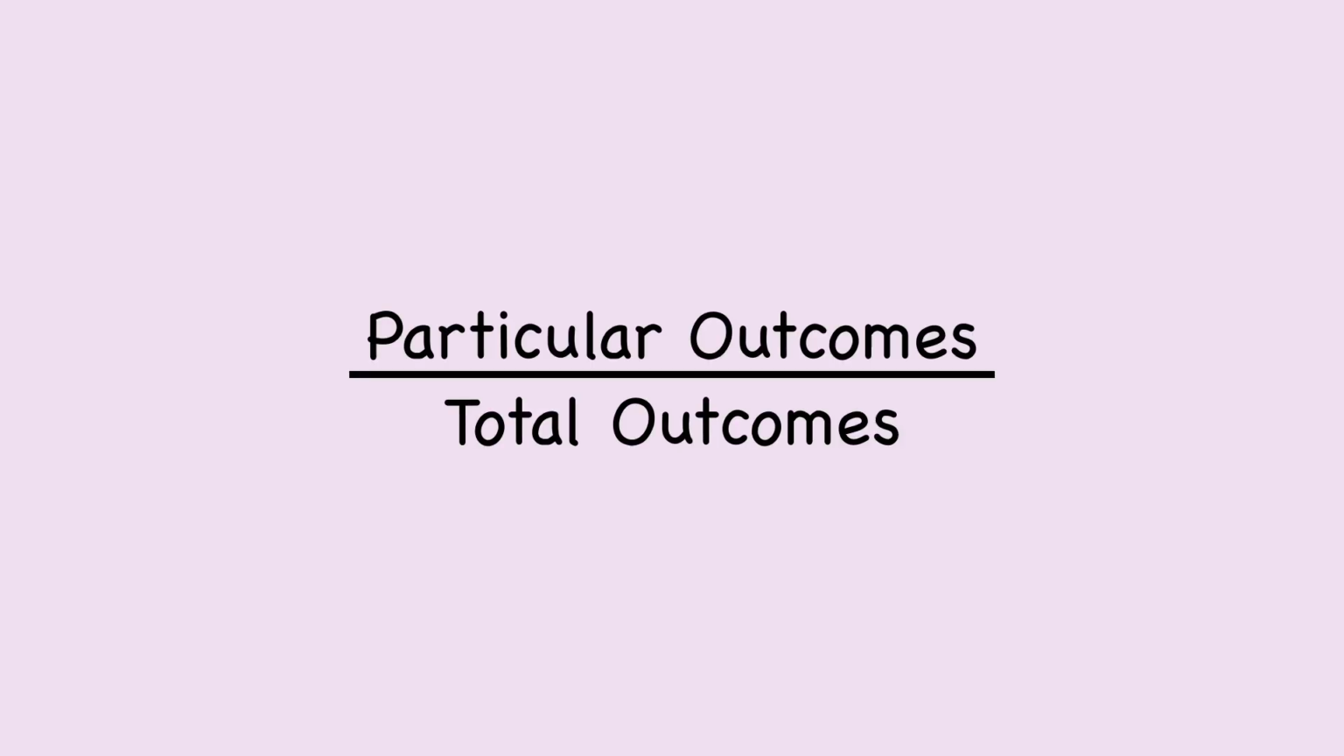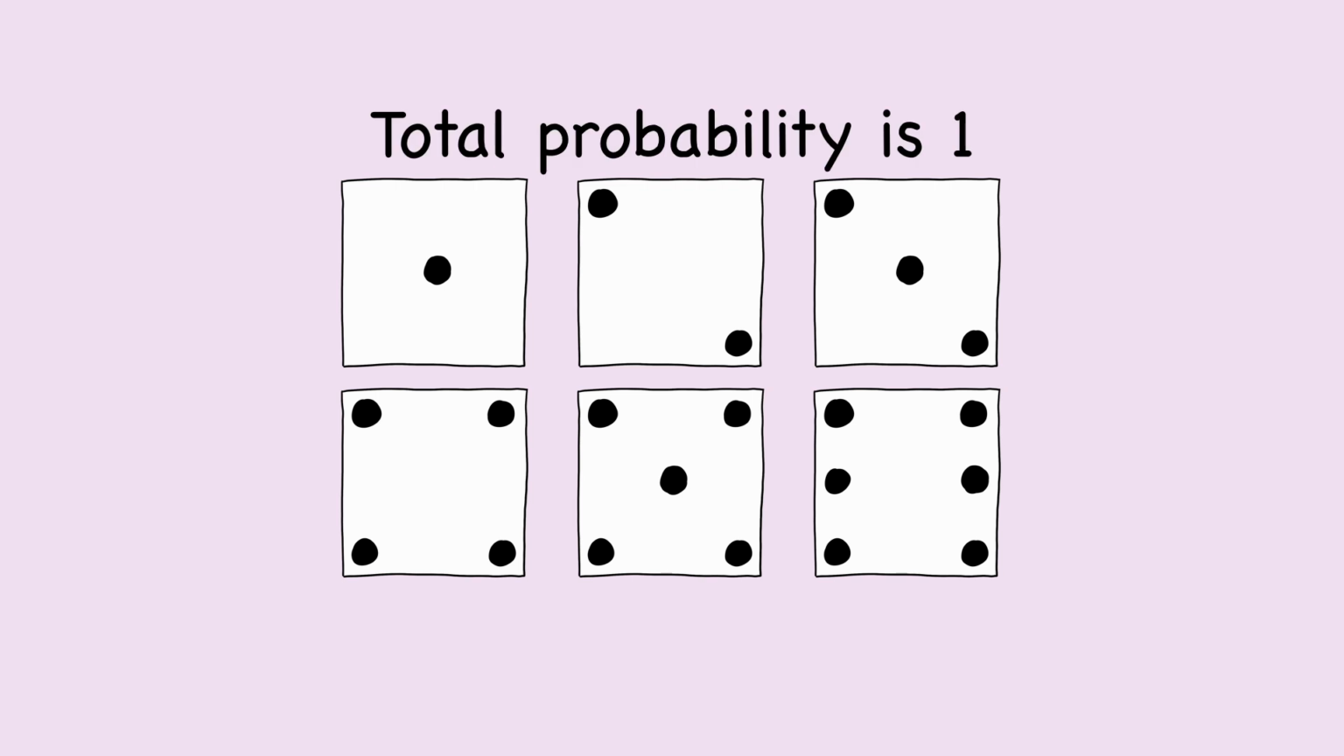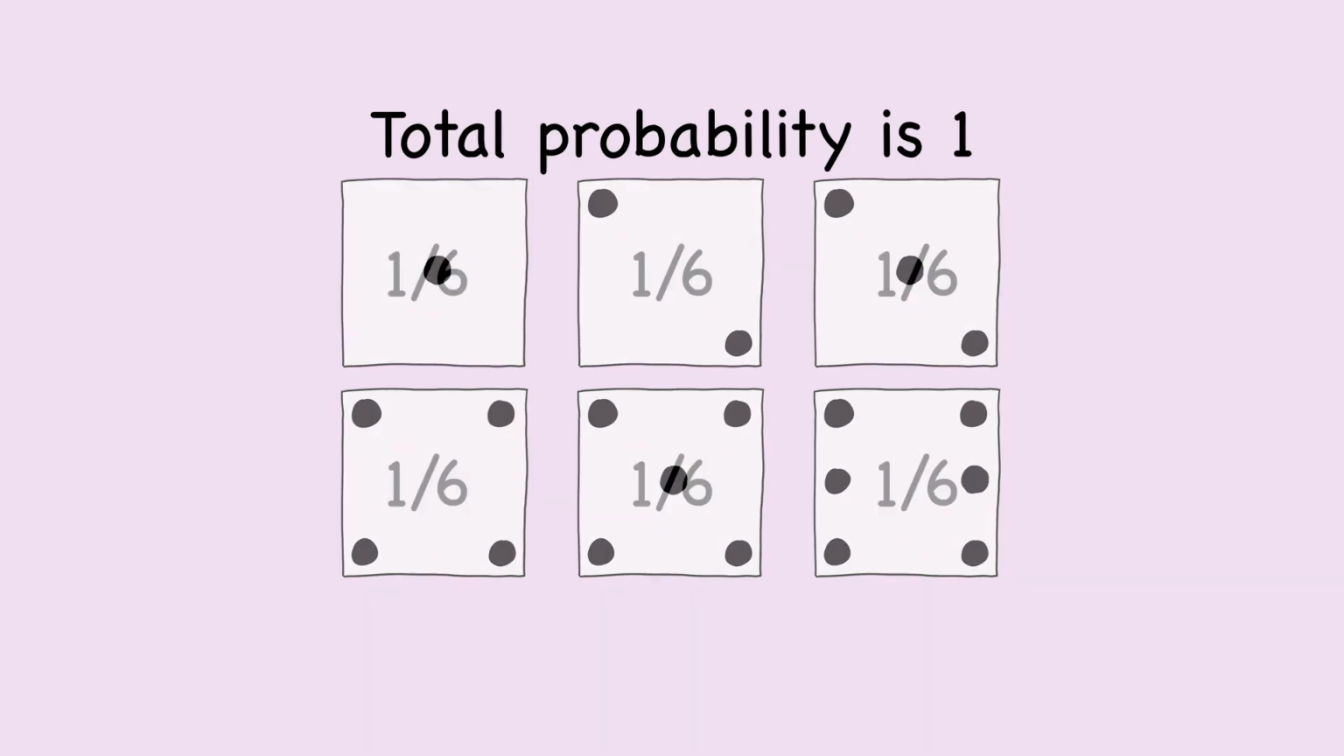A month ago, I made a video about the problems with probability, so it's time to try to figure out how to approach it. The natural place to start with probability is with particular outcomes out of total outcomes. The odds of rolling a 6 on a fair 6-sided dice is 1/6. We want one of the faces to be rolled out of these 6 possible rolls. Total probability is 1, and there is an equal chance for each side.